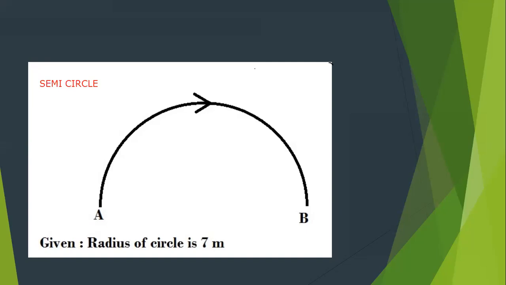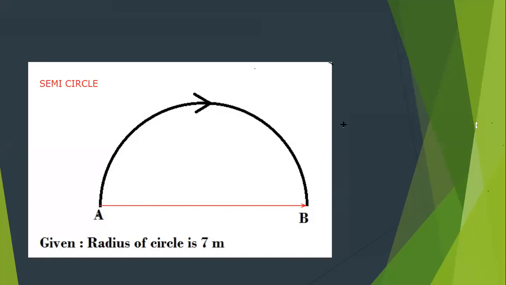Chalo. I will show you now how much is distance and how much is displacement. Let's start with displacement because displacement is easy. See here, class, I'm talking about displacement. What is displacement? The shortest route from the initial to the final. What is the initial position? A. And the shortest route from A to B is this. So this is the diameter of this semicircle.